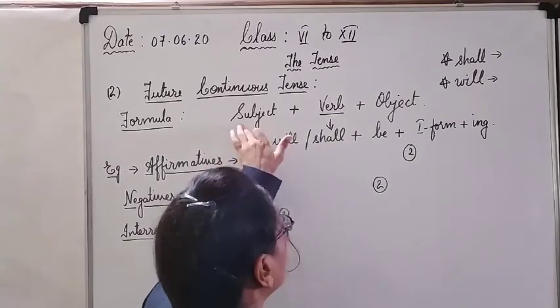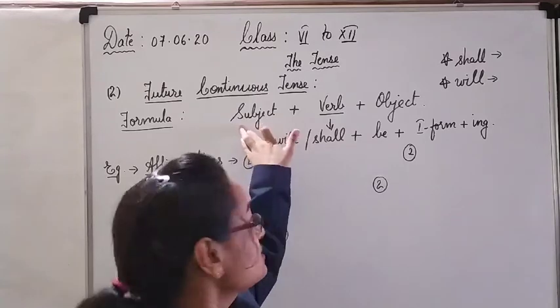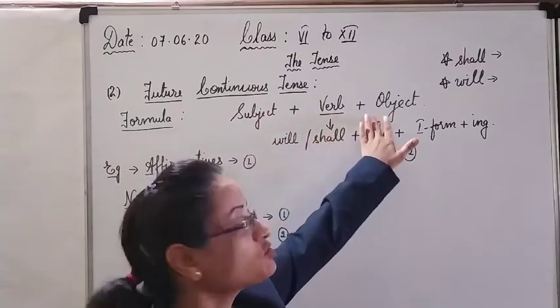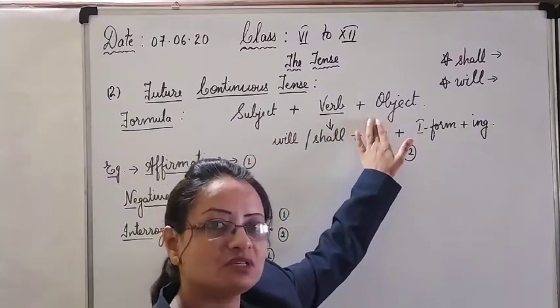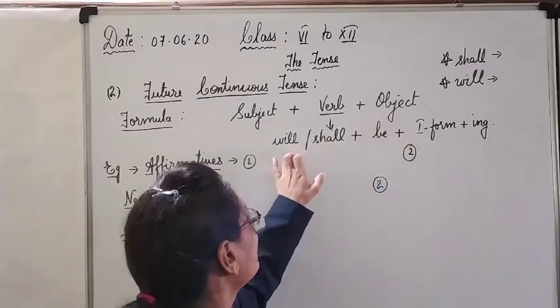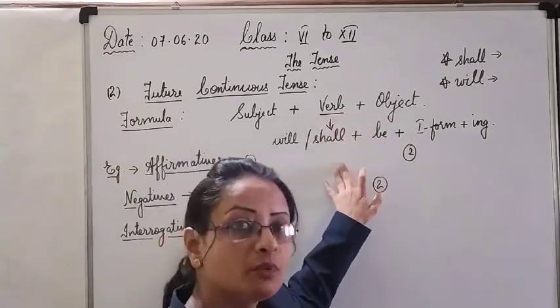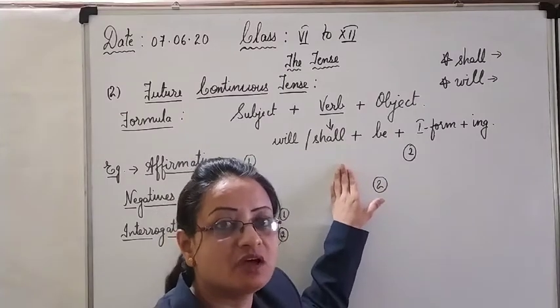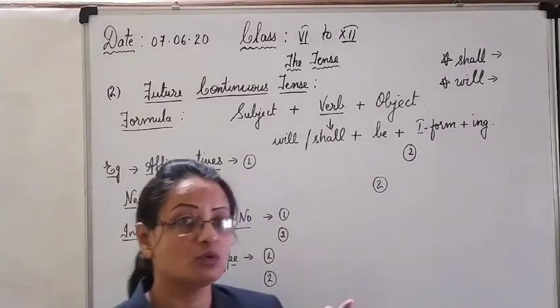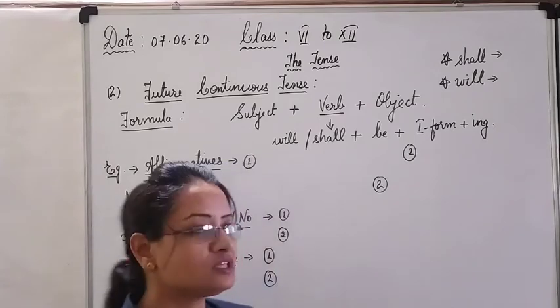And here, look at the basic structure of the sentence. Subject, verb plus object. This is our permanent basic structure of any sentence. And now I have told you that we have to make the changes only in the verb part. So what changes we have to make here when we talk about the future continuous, you have to see.